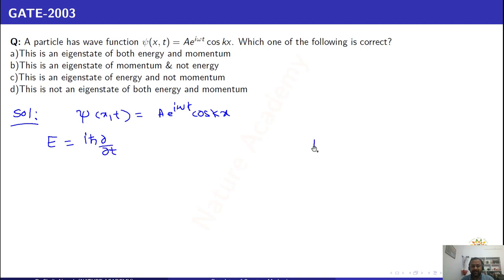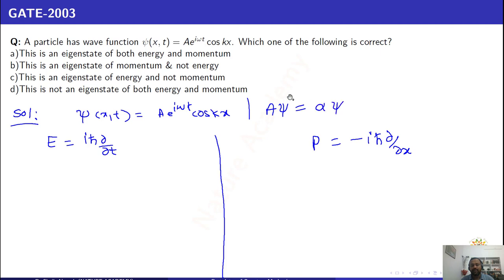On this side I will write the momentum operator. The momentum operator is minus i h bar dou by dou x. So what is the eigenvalue equation? Generally the eigenvalue equation is A psi equals some alpha into psi. Here A is an operator, this is also an operator, this is also an operator. So this is the eigenvalue equation.